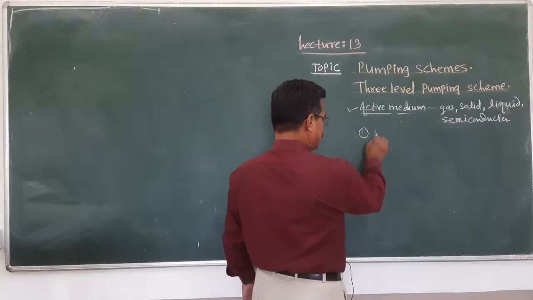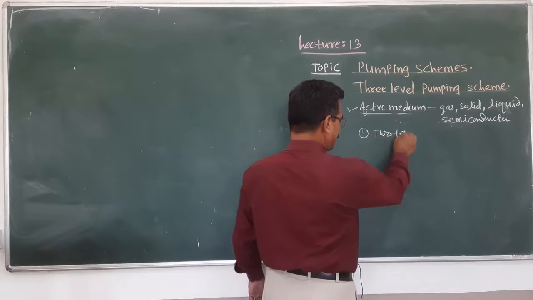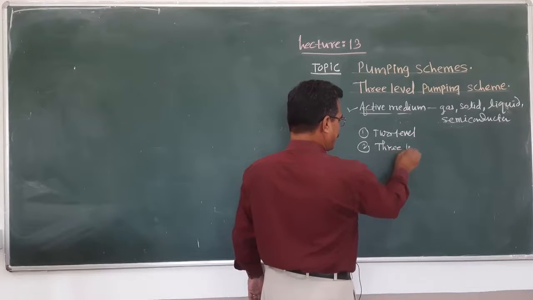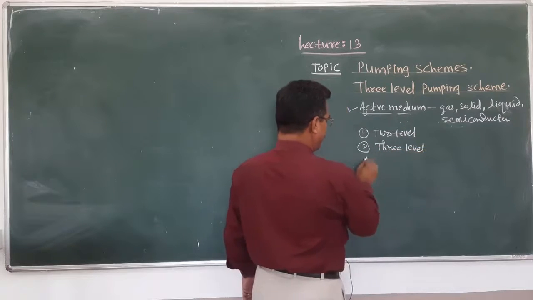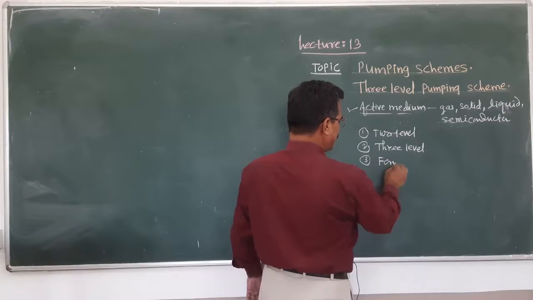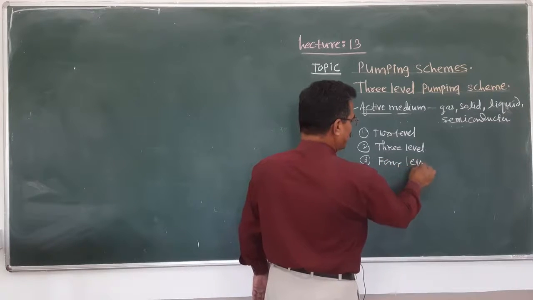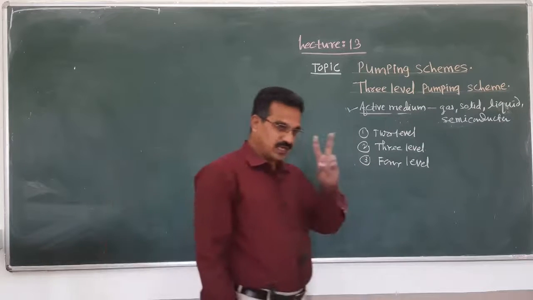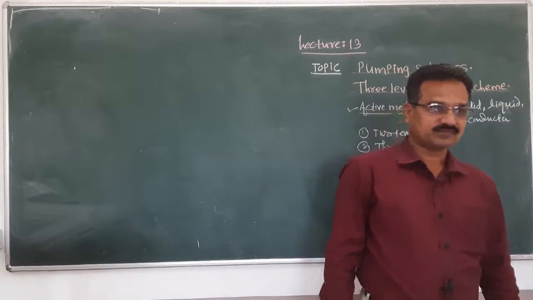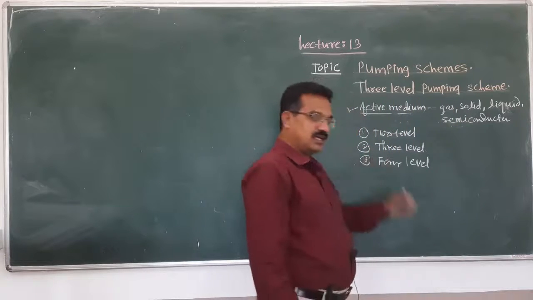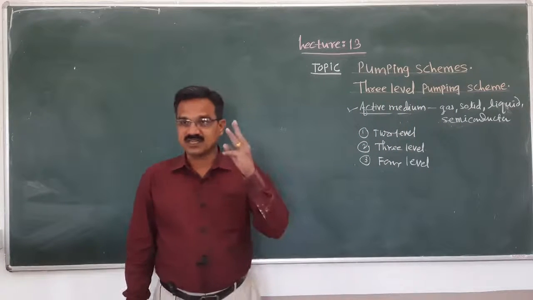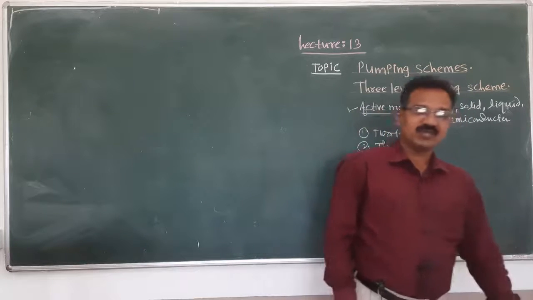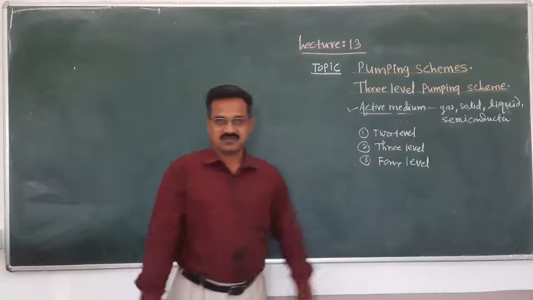First, 2-level pumping, second, 3-level pumping, and third, 4-level pumping. 2-level pumping means 2 energy levels are used, 3-level means 3 energy levels are used, and 4-level pumping means 4 energy levels are used.